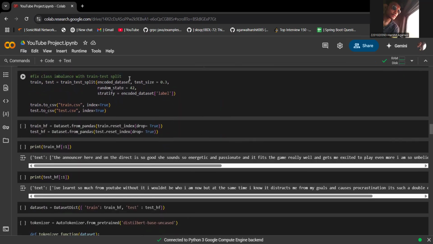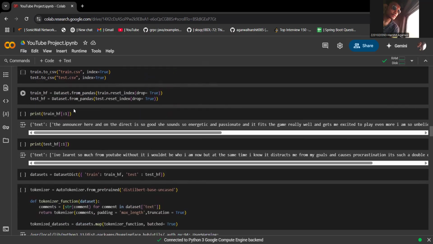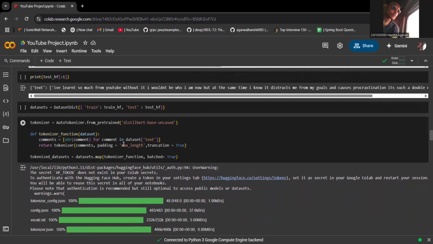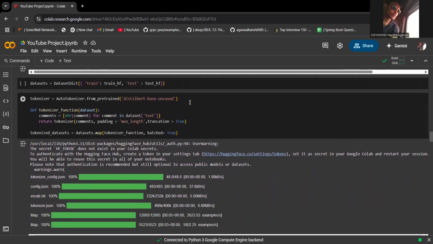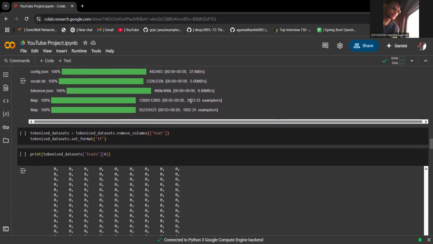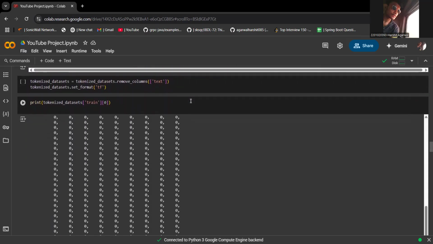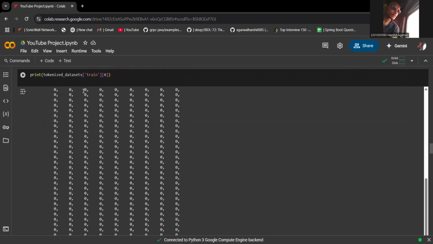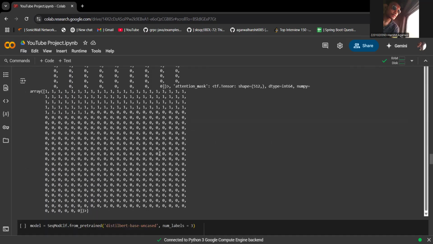After that, we have done the train-test split. We have used 70% of the dataset for training and 30% for testing. Then we have trained and tested. Then after all, you can see that we have tokenized the dataset with an AutoTokenizer from pretrained. These are the tokenized datasets, which are printed.